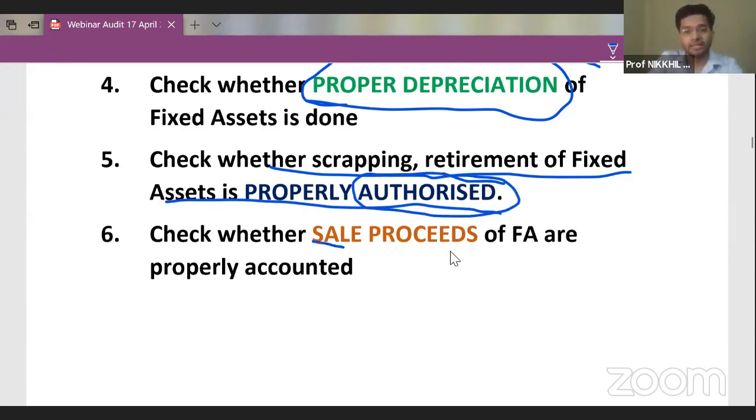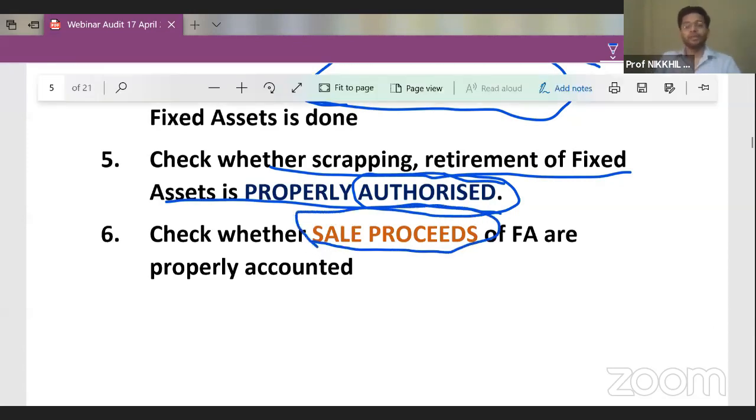Check whether the sales proceeds of fixed assets are properly accounted. So guys, can you tell me from an income tax perspective, if any fixed asset is being sold, then which head of income is invoked? I just want the head of income from you. Absolutely. Capital gains. Capital gains is invoked if any fixed asset is sold in any organization.